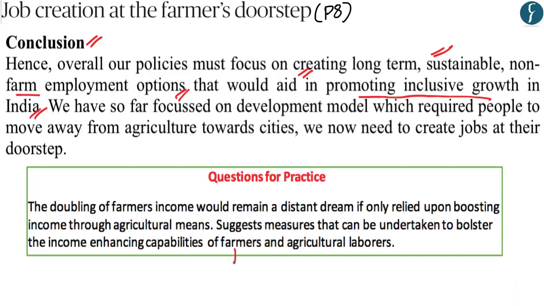First is the rearing of livestock that can be undertaken by Indian farmers to increase their income. And the second being highlighted in the article is the construction sector through which the agricultural laborers are currently enhancing their income. Apart from this, agricultural laborers also undertake construction work under the Manrega program. And these are few of the measures that you can highlight while answering this question. And so now with this, let us move on to the next article.